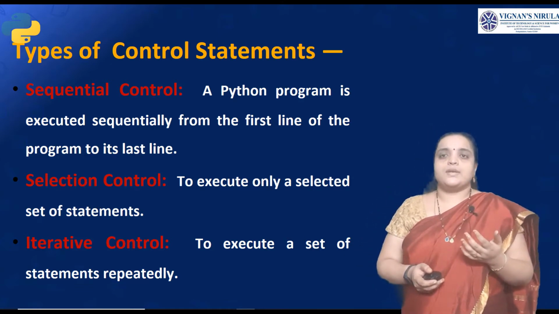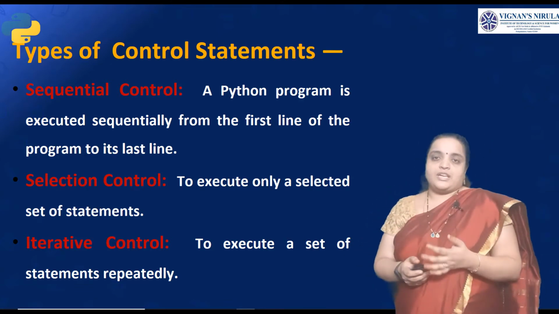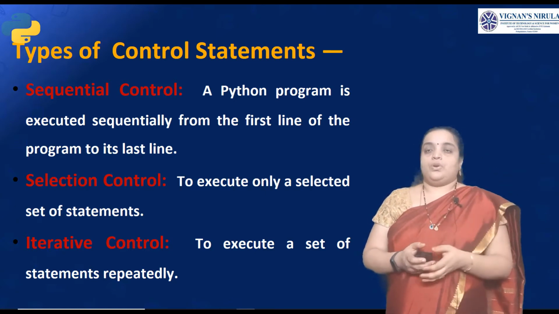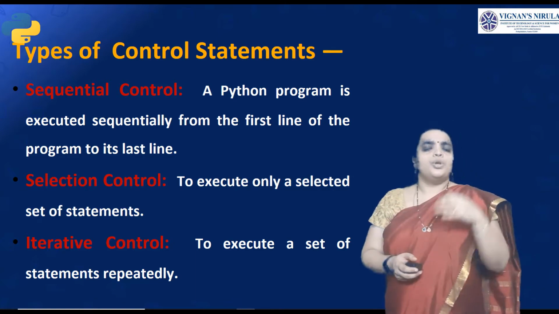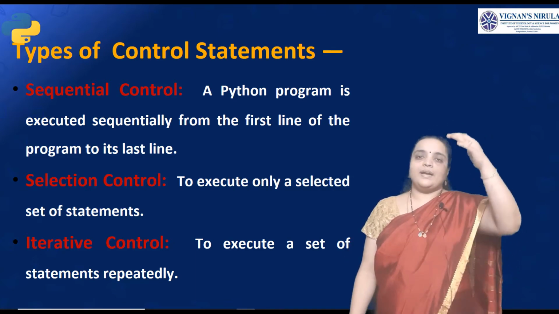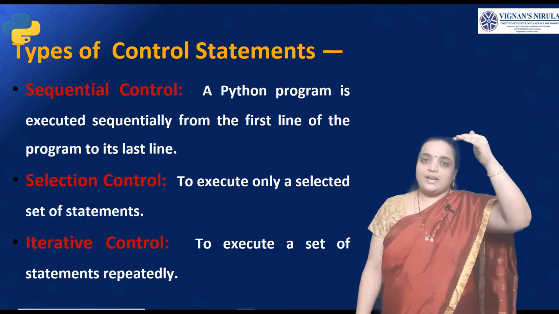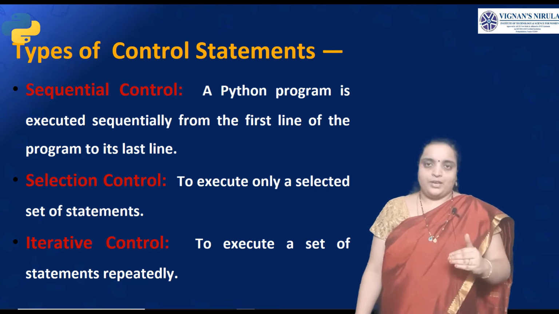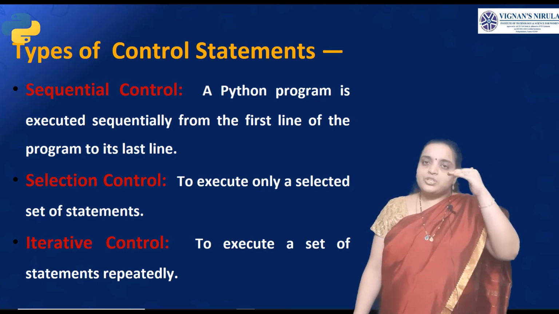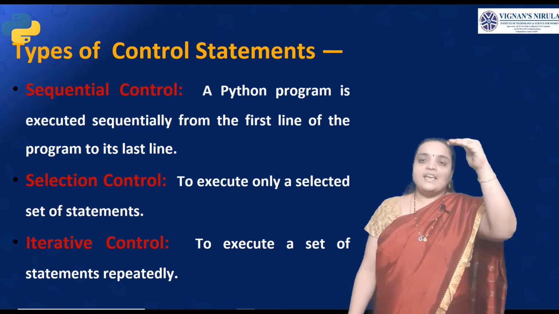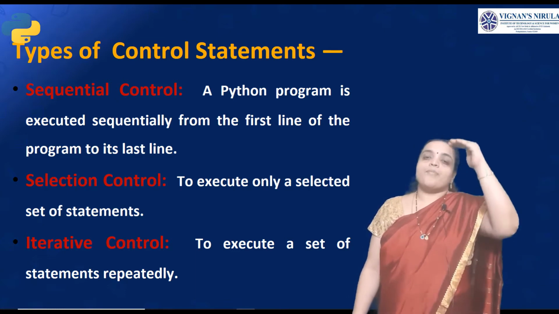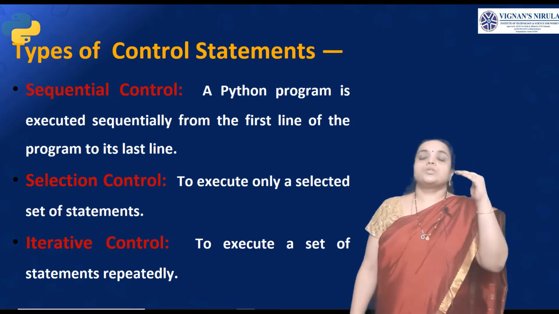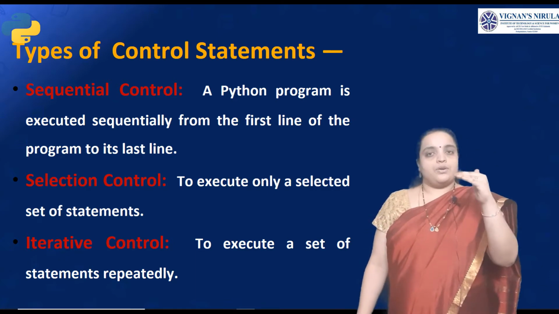Is that clear, students? So the types of control statements are sequential control, selection control and iterative control. Coming to the sequential control, in your normal programs you write step-by-step programs. You will declare a variable, assign that variable, calculate, and print the variable. Isn't it? So it is a sequential control. You are doing each and every step sequentially, from the first line to the last line, following a particular sequence. That is nothing but sequential control statements.